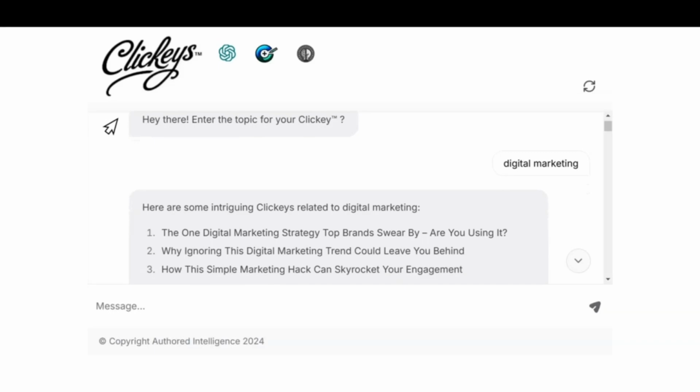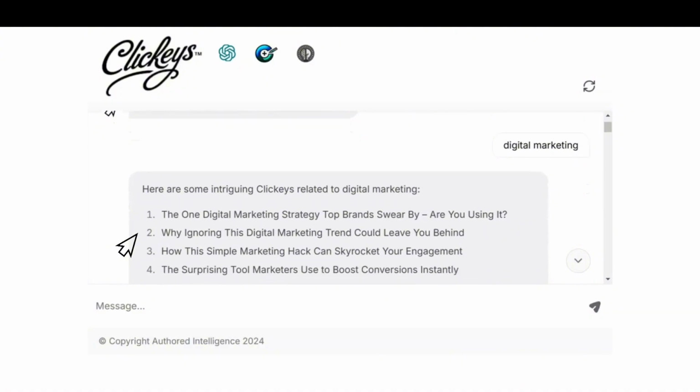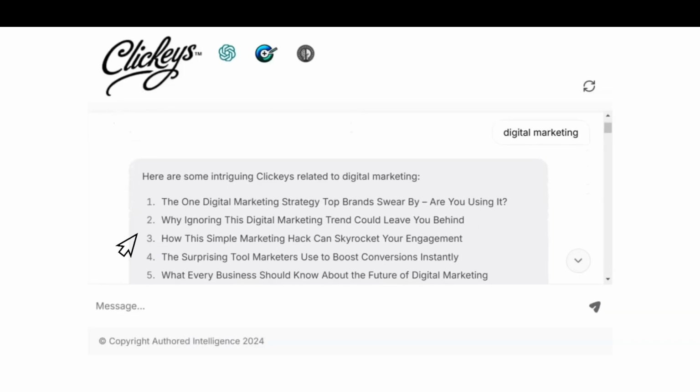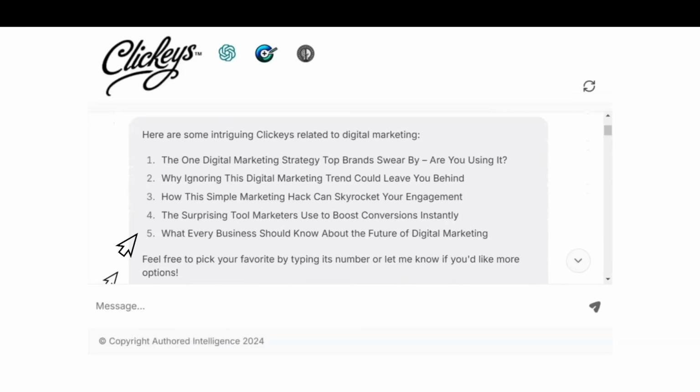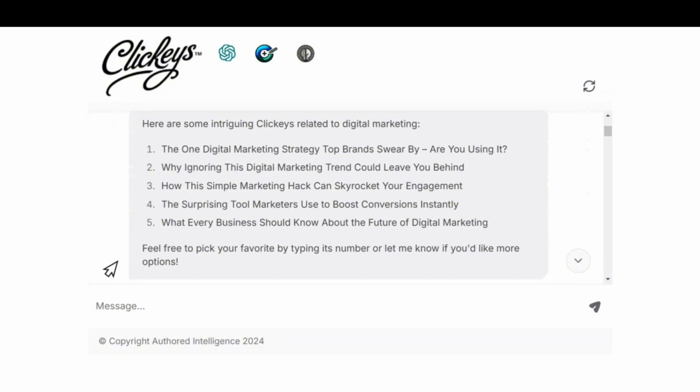The first is the 1 digital marketing strategy top brands swear by. Are you using it? Number 2 is why ignoring this digital marketing trend could leave you behind. Number 3, how this simple marketing hack can skyrocket your engagement. Then number 4, the surprising tool marketers use to boost conversions instantly. Then we have number 5, what every business should know about the future of digital marketing.